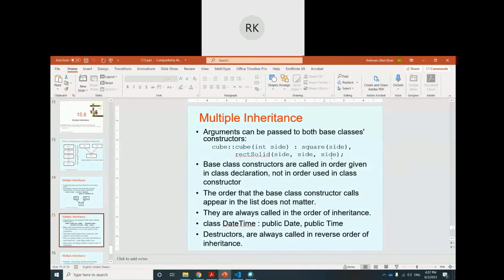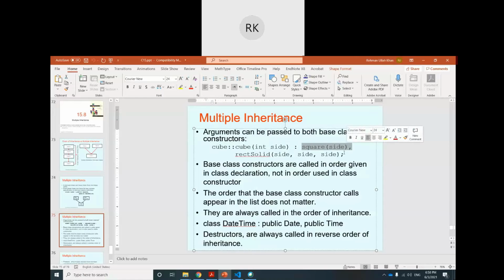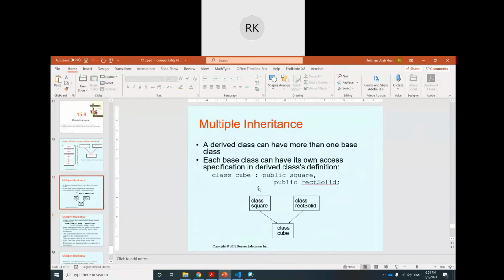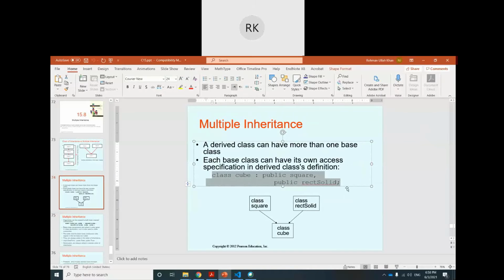Even if you call the constructors in a different order, you can call this one first before this one, it will not make this one be called first. It will follow the inheritance statement, which one is the first parent, the second parent and the third parent.